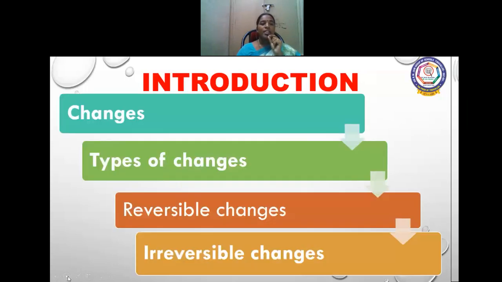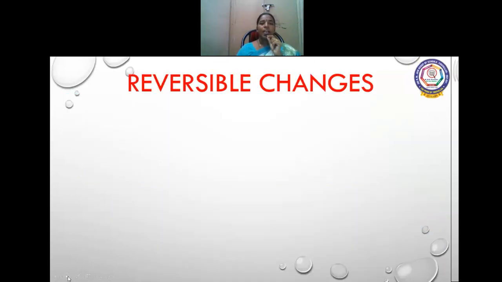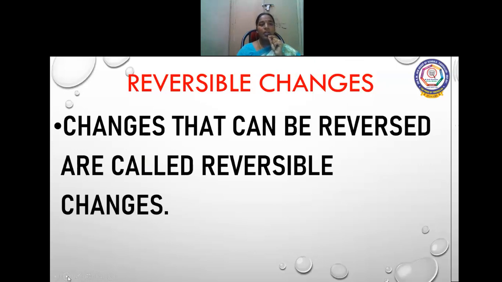Introduction. Changes. Types of changes. Reversible changes. Irreversible changes. Let us see what reversible changes are. Changes that can be reversed are called reversible changes. For example, the things can come back to the original position or reverse back.